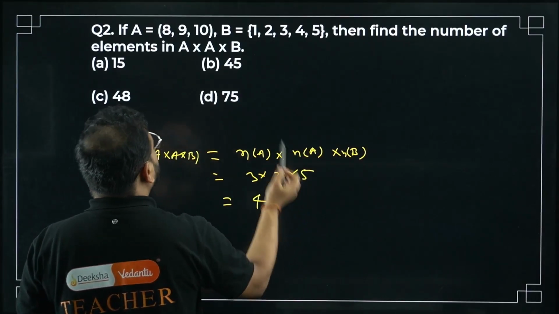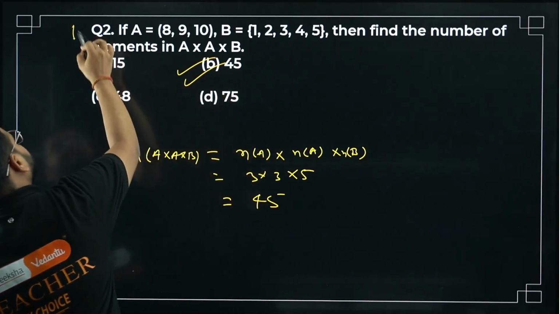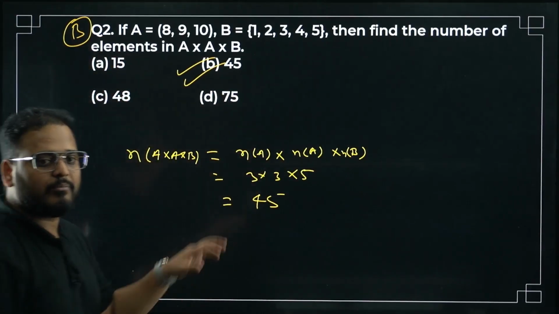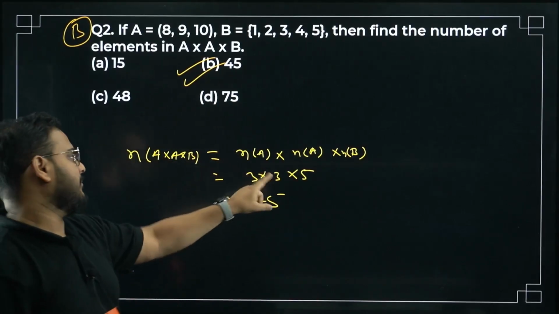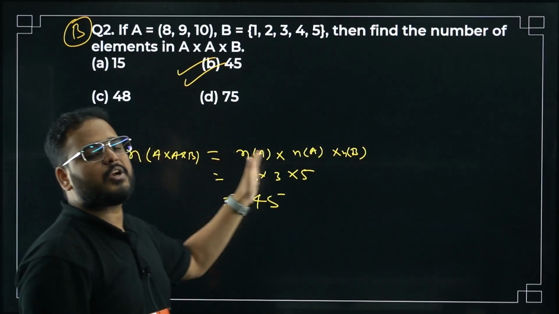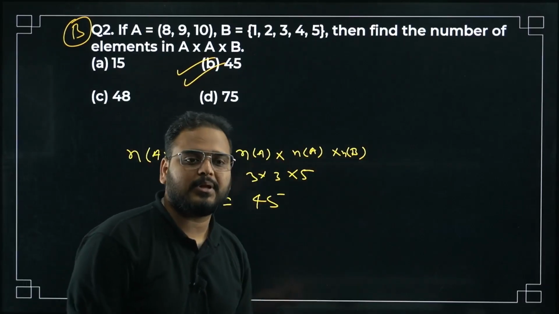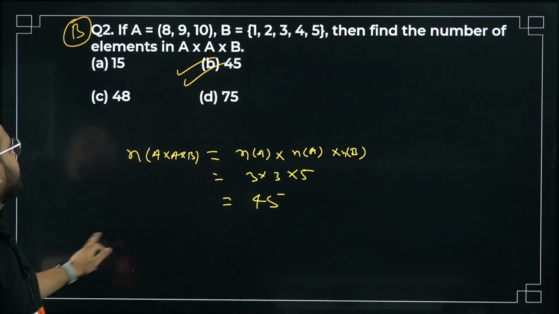So the answer is 45, option B is correct. I just taught you this property: n(A cross B) equals n(A) into n(B).